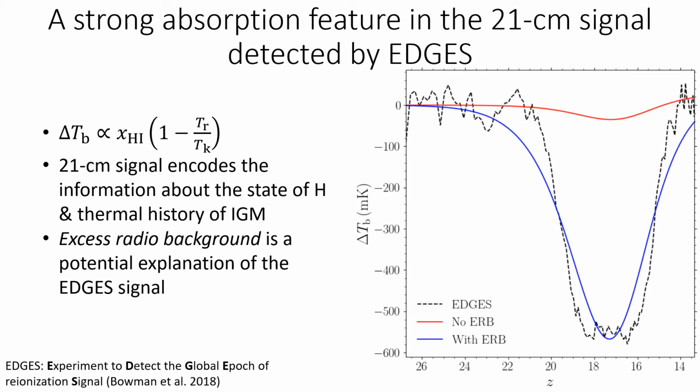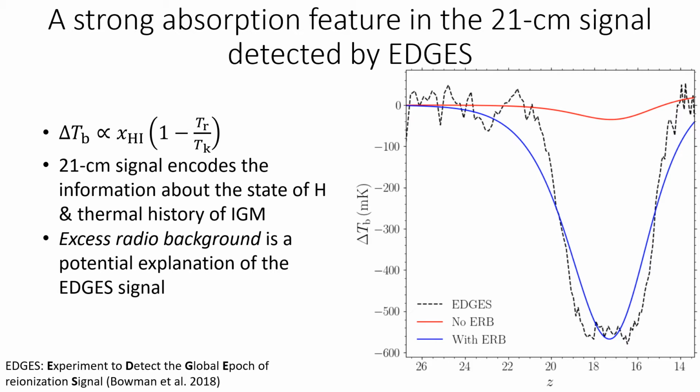A potential explanation of this discrepancy is an excess radio background. In general, the 21 centimeter signal is found to be proportional to the neutral hydrogen fraction and this factor 1 minus Tr by Tk. In this, Tr is the net background temperature against which we observe the 21 centimeter brightness. In standard calculations, this Tr is taken to be CMB, but in the presence of excess radio background, this would be CMB plus some excess radio background.